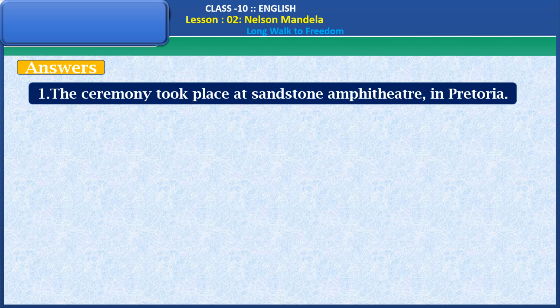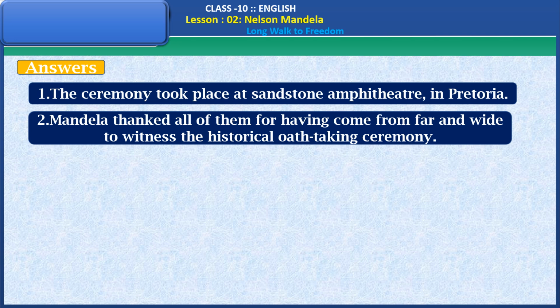The ceremony took place at Sandstone Amphitheatre in Pretoria. Answer to the second question is Mandela thanked all of them for having come from far and wide to witness the historical oath-taking ceremony.